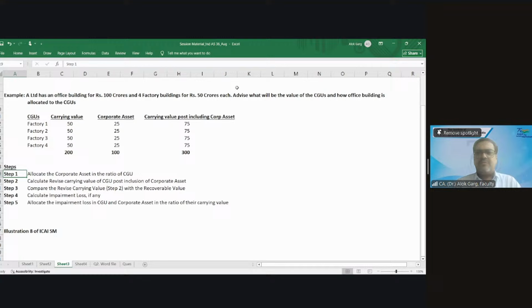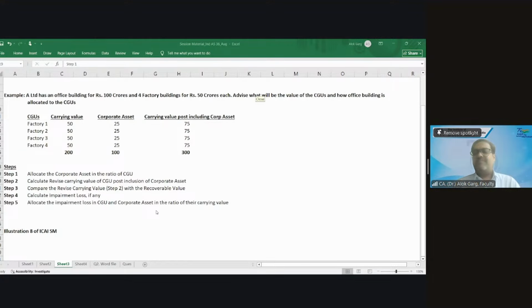Please be clear, be transparent. I am surprised if you guys have understood all the steps. Chitra, have you understood? Yes, Chitra has said understood. Neha, Akshay, Naman. Understood, sir. All the steps, 1 to 5. Probably.